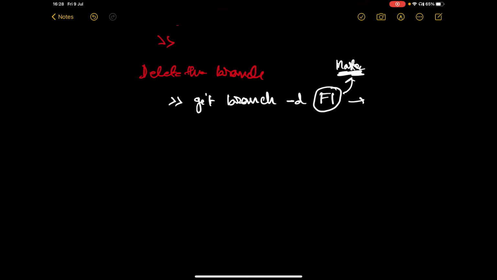I think you are making a mistake because this f1 branch has some code changes which are not merged to the master branch. Do you really want to delete that? If you want to delete it, just change this particular -d to capital -D. So Git is very intelligent here. Git will think, hey, wait, you have made some changes in this particular branch and you are now deleting it. So make sure you are not deleting your work. And if you really want to delete, then you can use the capital -D.